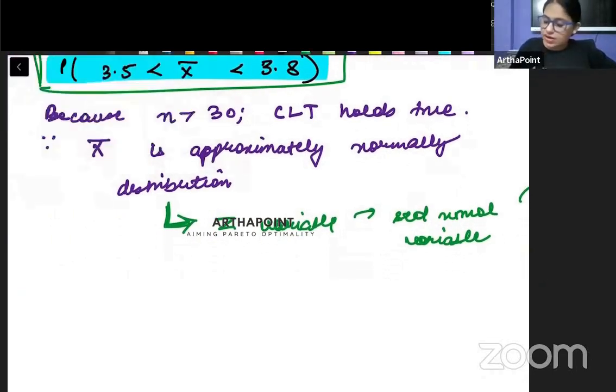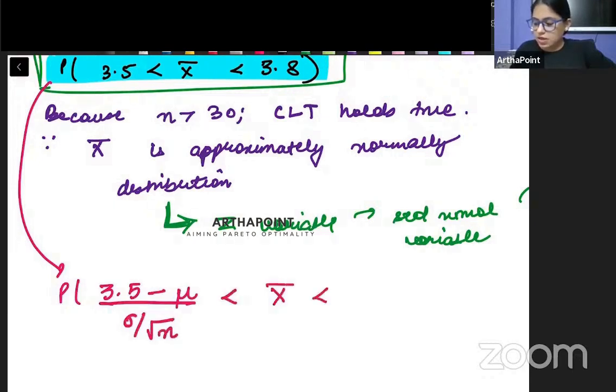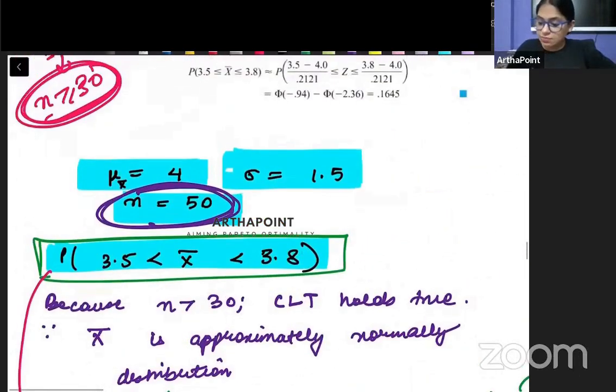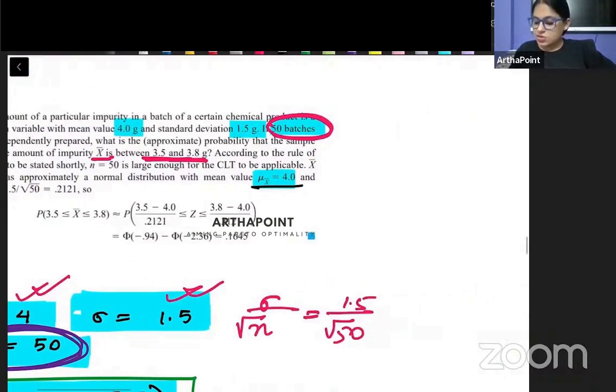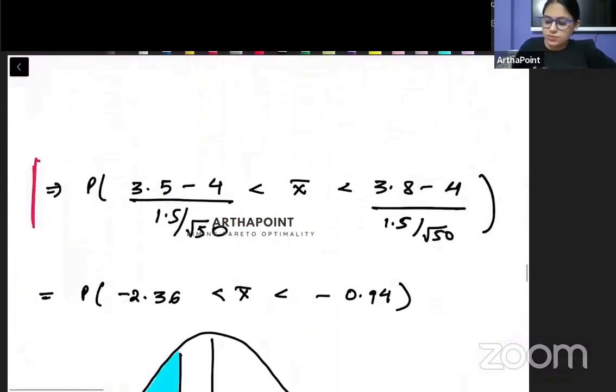So let us try to convert this now. If I convert this, beta, I will get 3.5 minus mu upon sigma by root n less than X bar less than 3.8 minus mu upon sigma by root n. Am I clear? You are already given that mu is 4. You are given that sigma is 1.5. So sigma by root n will be 1.5 divided by root 50, and this is going to be 0.2121.